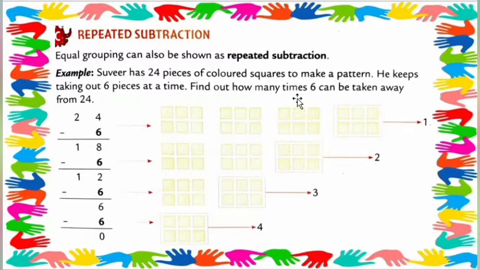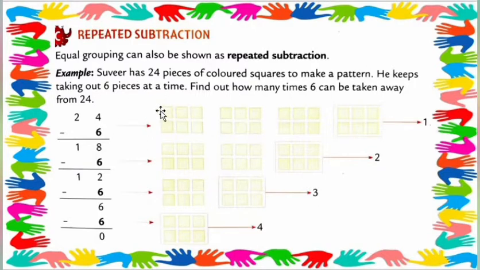Here the new topic is repeated subtraction. Equal grouping can also be shown as repeated subtraction. Equal group means the same group can also be shown as repeated subtraction. Understood? Got my point, my dear students?